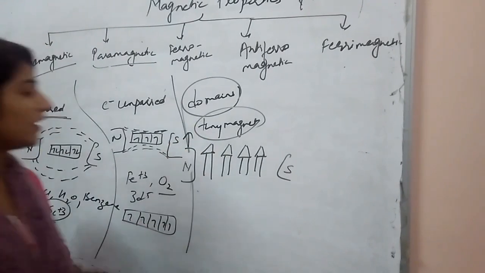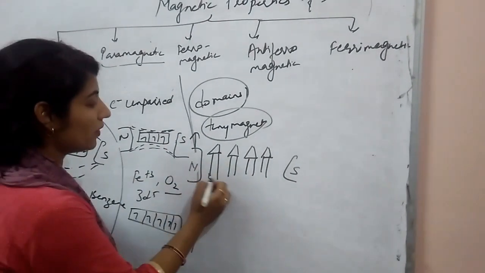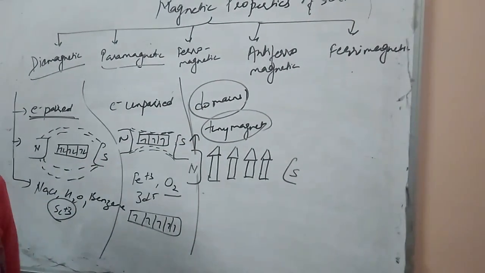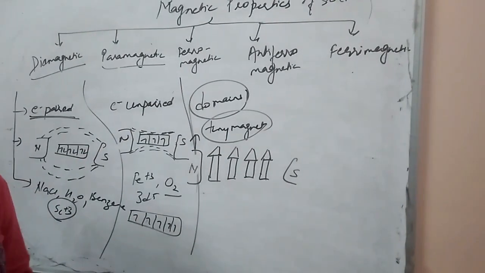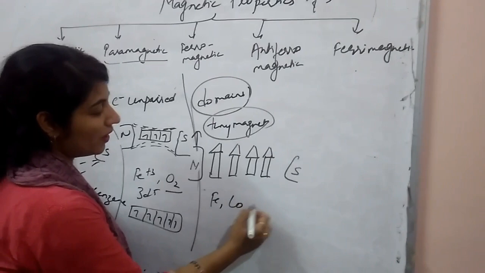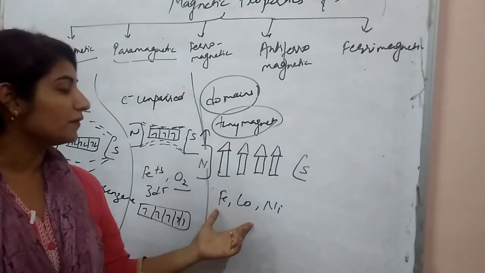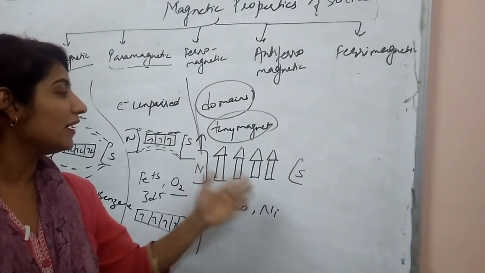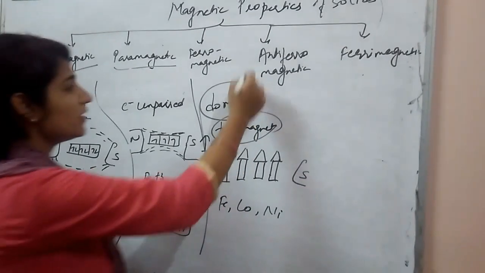If the magnetic field direction is in this direction, then all the domains will also arrange in this direction, and these domains are also known as tiny magnets. So they are strongly attracted towards the magnetic field. Examples: iron, cobalt, and nickel. And the main characteristic of these substances is that they behave like a magnet even after removal of the magnetic field.